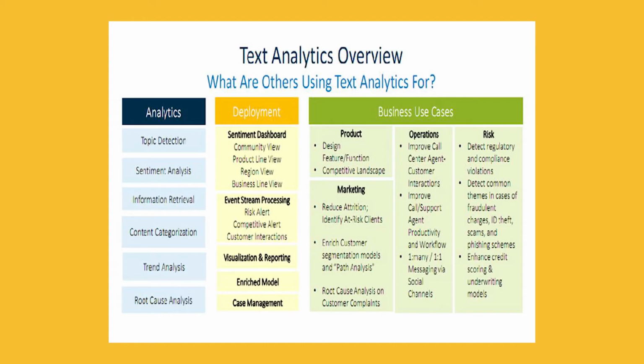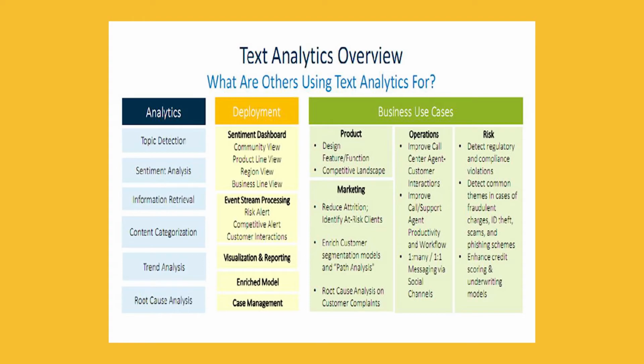Trend analysis. In marketing, to boost the market, they try to find the current trend among youngsters or people of a particular age, so that they can plan promotions accordingly. And root cause analysis. If there is a downfall of a certain company, then the reviews have to be very well analyzed so that the reason for the downfall is identified, and that can be done using text analytics.